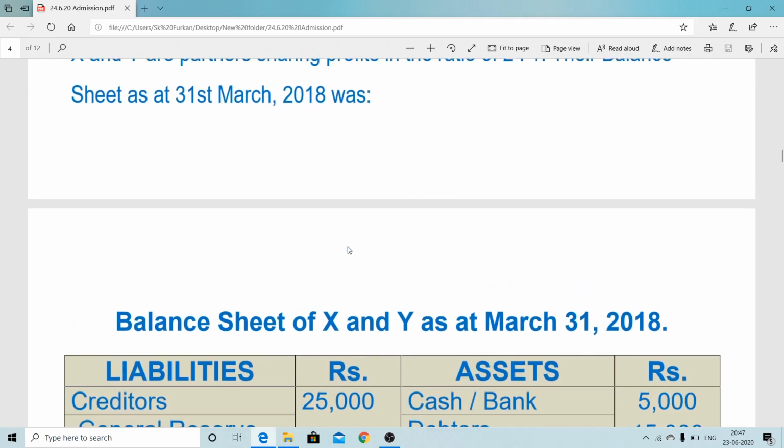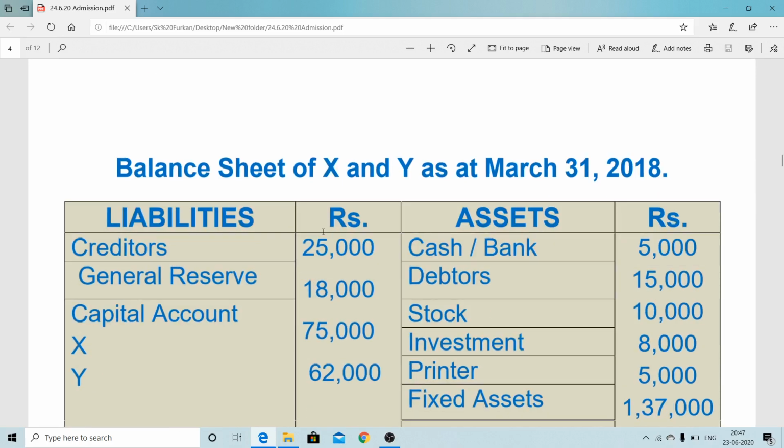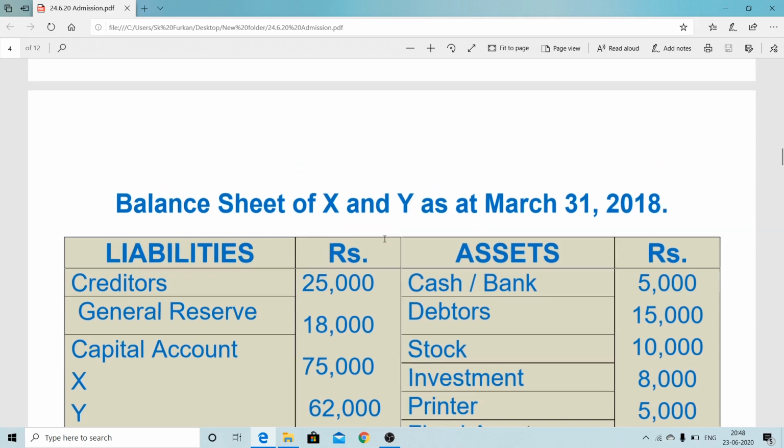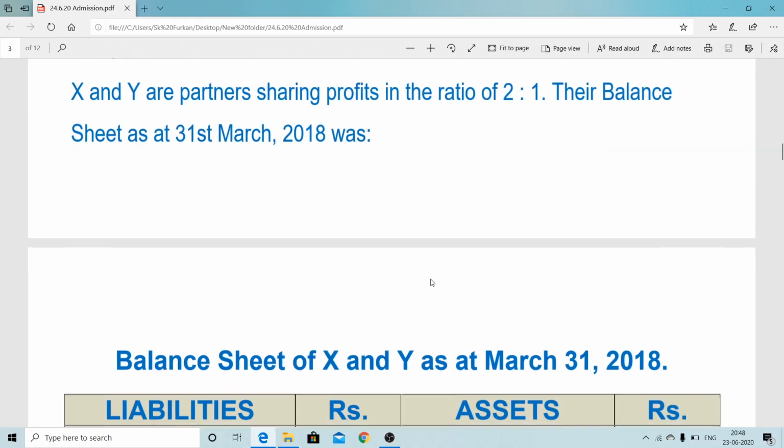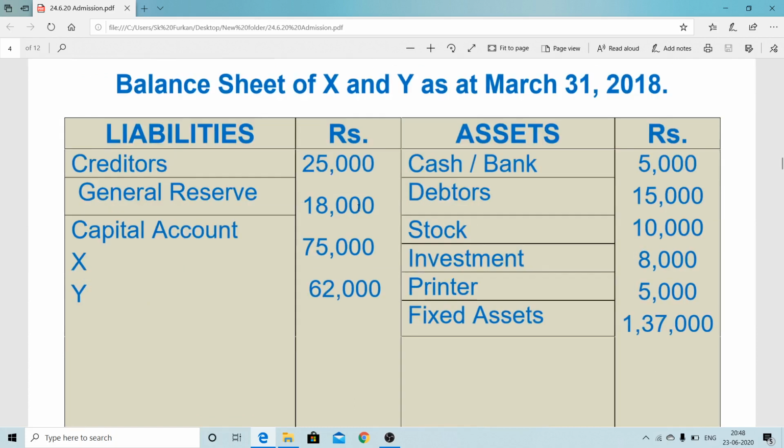Similarly, on the liability side, creditors 25,000, outsiders, the suppliers; general reserve, that is internal liability; undistributed profit, there is a benefit of old partners, that is X and Y, 18,000; and the capital of X and Y 62,000. Here the X and Y ratio is provided 2:1. So that way general reserve will be distributed in 2:1 ratio. It is undistributed profit.